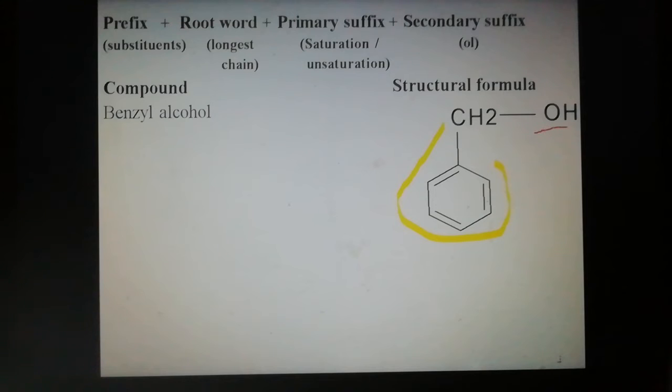There is a hydroxyl functional group and only one carbon. The phenyl ring is the substituent, placed on the first carbon. So the name is phenylmethanol. Phenylmethanol is the IUPAC name of benzyl alcohol. The substituent is phenyl, the root word is one carbon, and the functional group is hydroxyl. So the name is phenylmethanol.